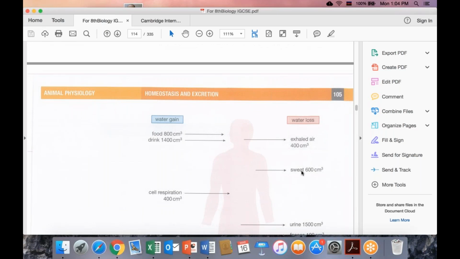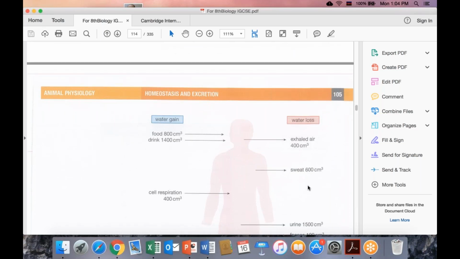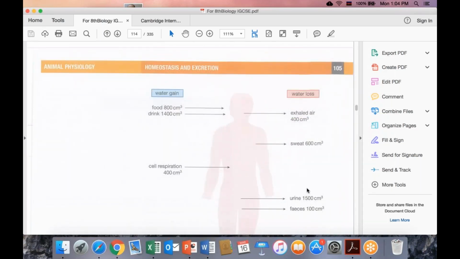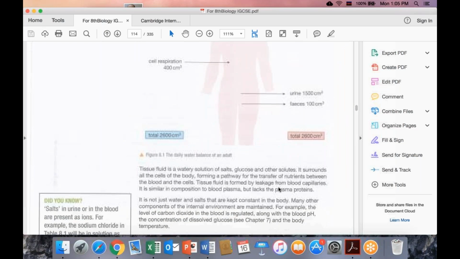Then we also sweat, and we excrete water by sweat. Also, we go to the WC and we excrete such an amount of water by urine. Also, in the feces we excrete such an amount of water, and you see the balance is the same.